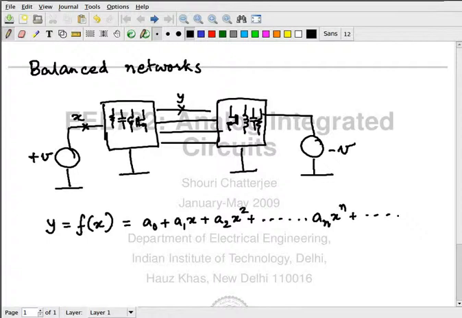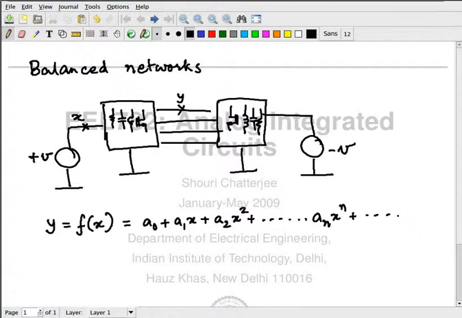Then A0 is going to give me a DC component. A1 is going to give me the same thing. A2 is going to give me the second harmonic. A3 is going to give me the third harmonic, and so on and so forth.